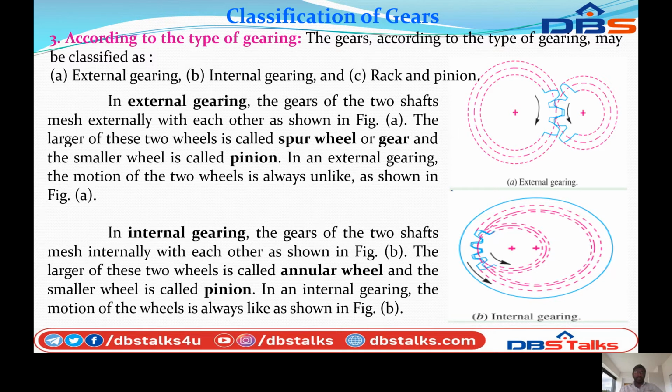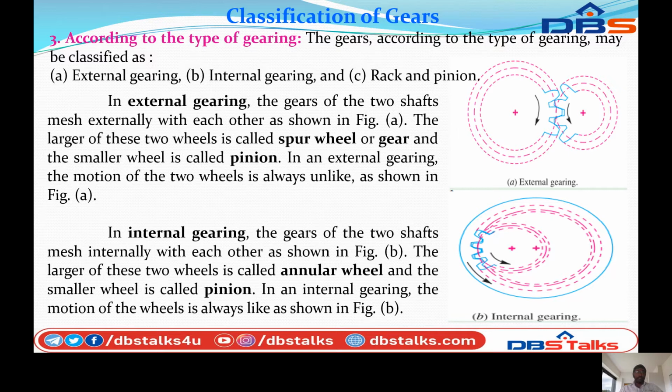The gears of the two shafts mesh externally with each other, as shown in the figure here. You can see the figure, this is the external gears. The two shafts mesh externally with each other. Externally means outer surface.